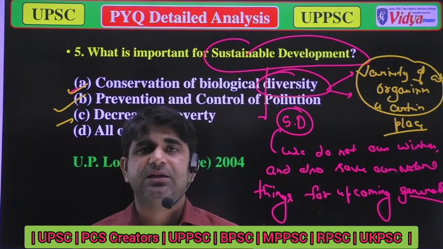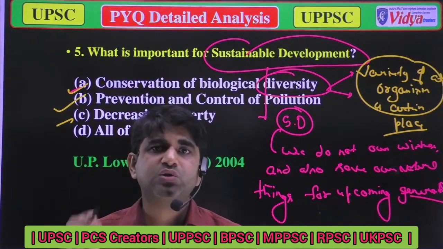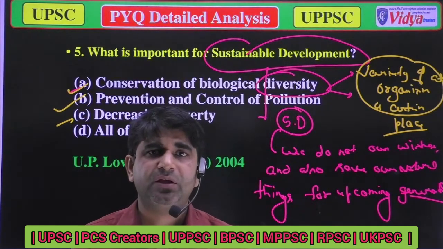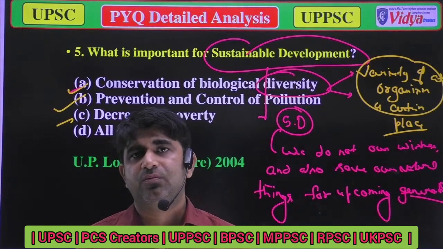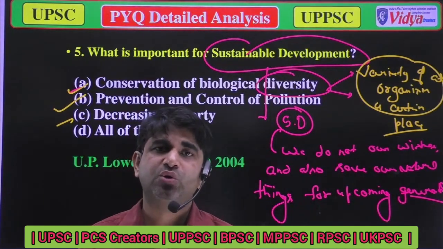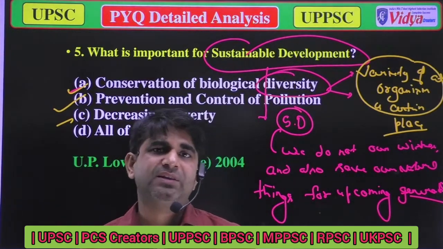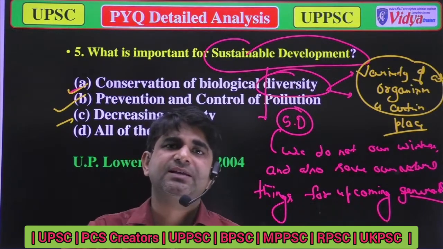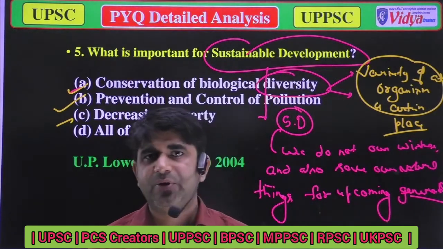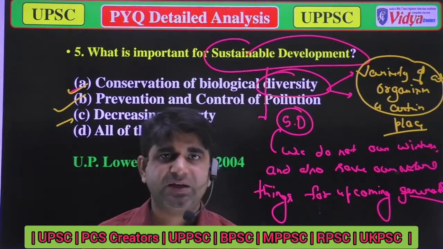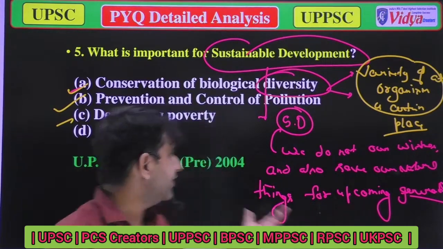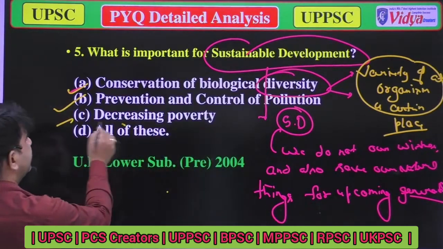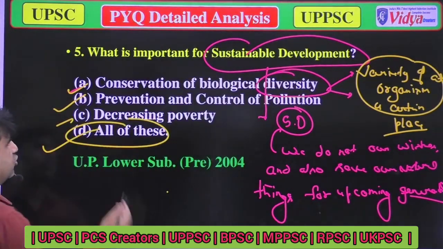So poverty also plays a very crucial role in sustainable development. When there is less poverty, we can easily achieve our sustainable development goals. So for sustainable development, these are all necessary. All of the above is correct. So option D is correct.